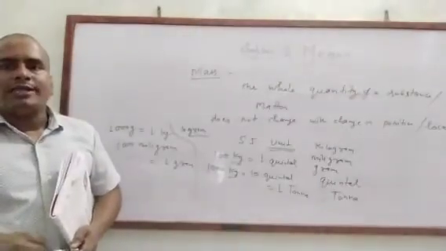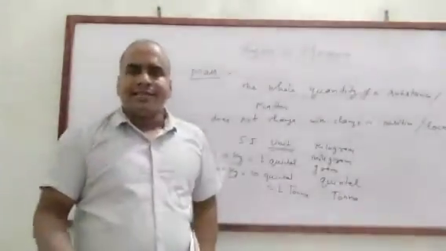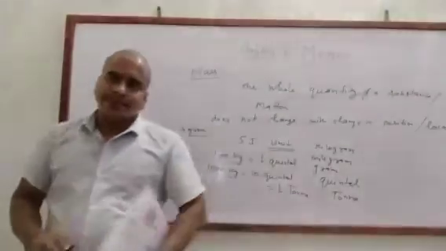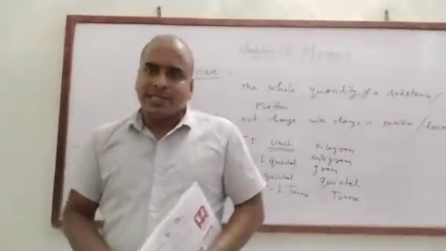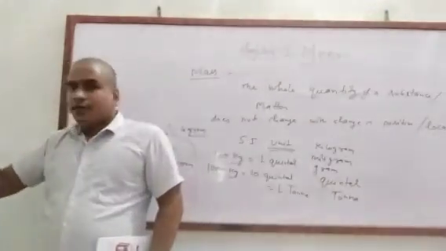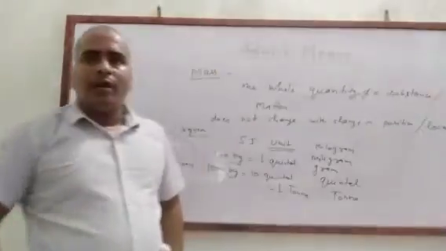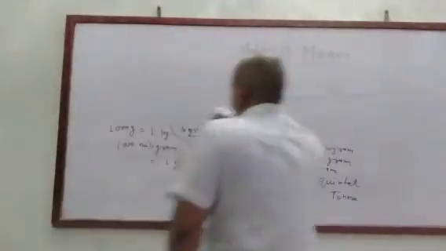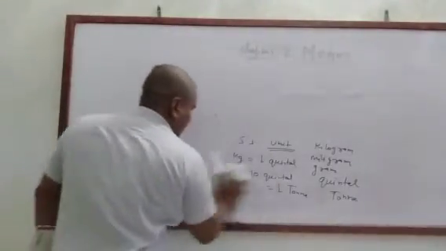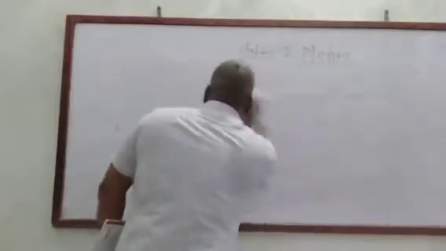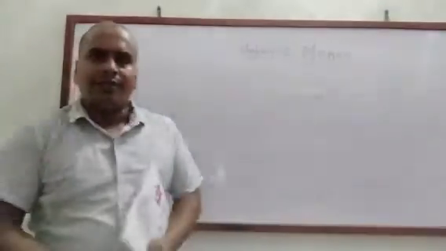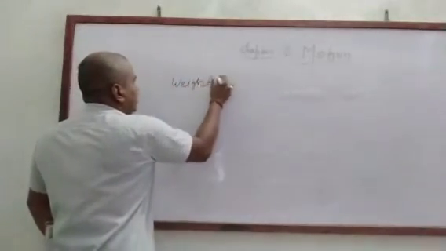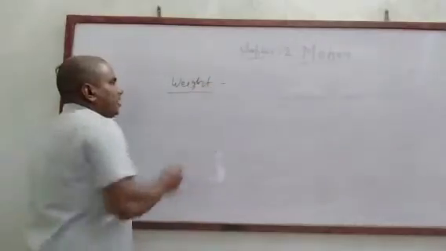We measure the mass of an object with a device, that is a grocery balance, physical balance, or electronic balance machine. Now we'll proceed to the weight concept. Last point, weight concept. See here, weight, W-E-I-G-H-T.